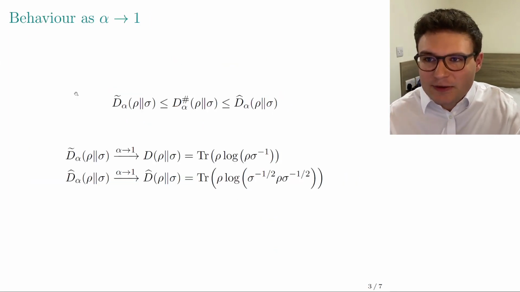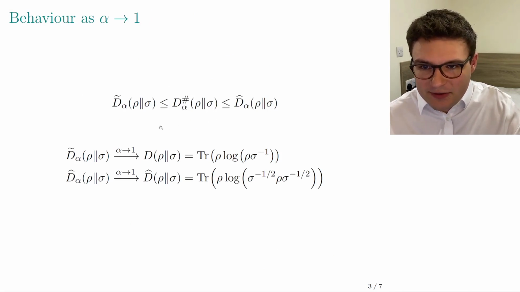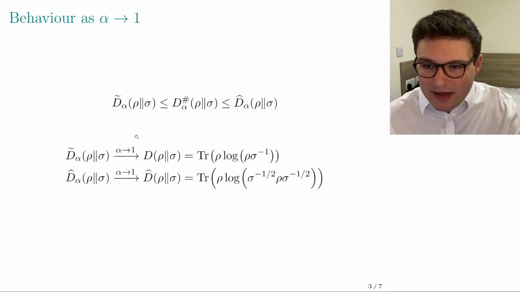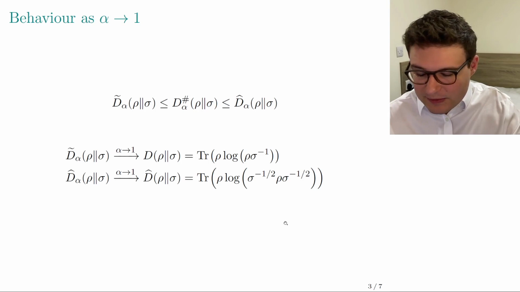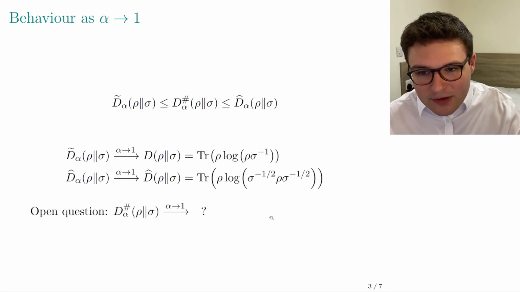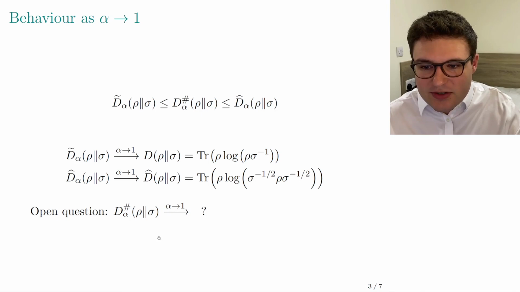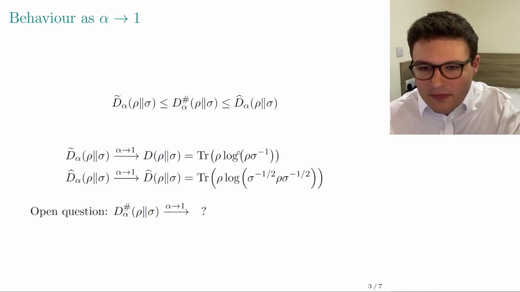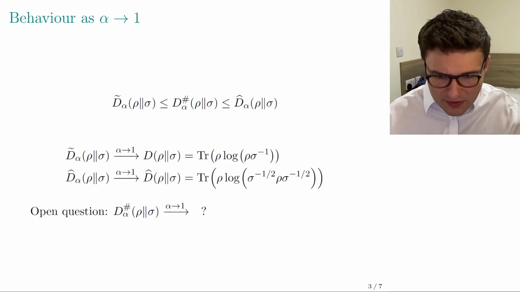One interesting thing that they didn't show is what happens if you take alpha to 1. This sharp divergence can easily be seen to lie between the sandwiched divergence and the geometric divergence. If you take alpha to 1 in both of these, for the sandwiched you get the Umegaki relative entropy, and for the geometric you get the Belavkin-Staszewski relative entropy, which is defined like this. So you have a different operator ordering between rho and sigma. Given that these are not equal, it is an interesting question what happens to the sharp divergence if you take alpha to 1, because you might get a third variant of the alpha equals 1 divergence, or you might just get one of these two. And they weren't able to do something in this direction in the original paper.